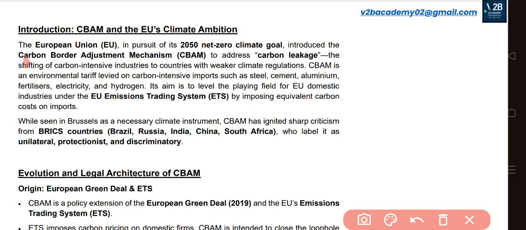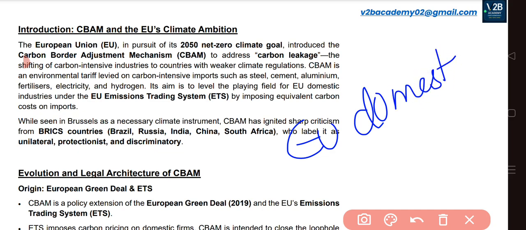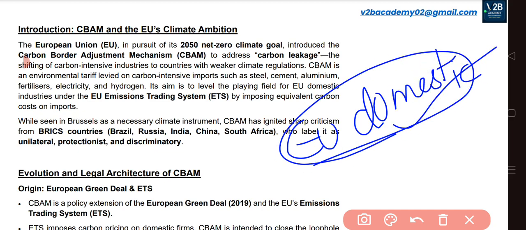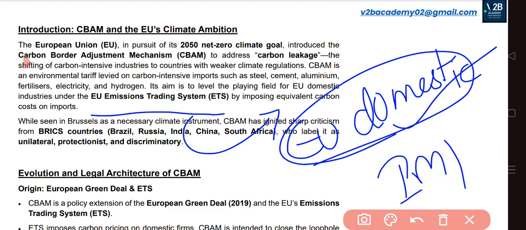Their aim is to create a level playing field for European Union domestic industries. Basically they want to make their domestic industries competitive. To do that, they are imposing carbon tariffs on the countries which are exporting to their country. This is part of the EU's emission trading system. As part of this system, they'll impose equivalent carbon costs on whatever carbon intensive goods they are importing.